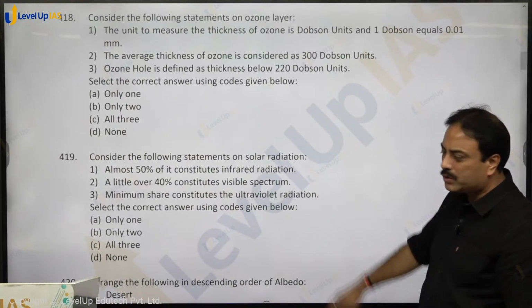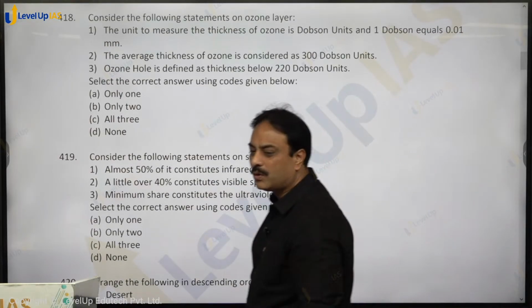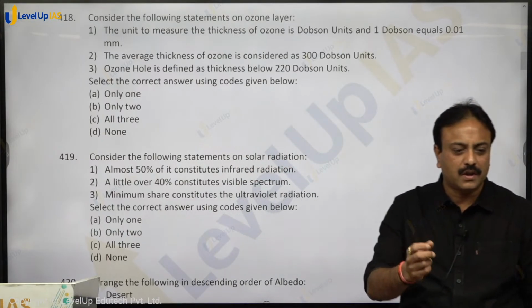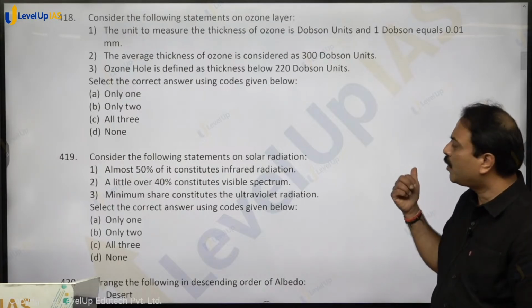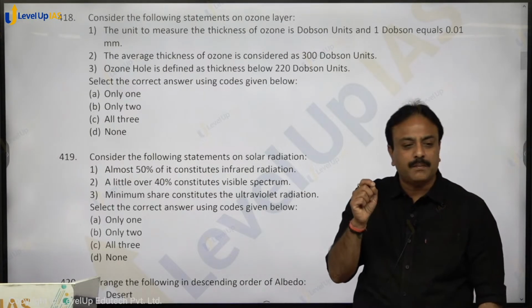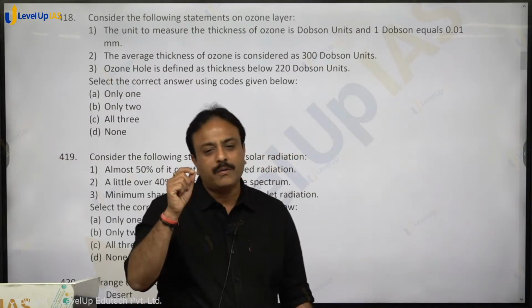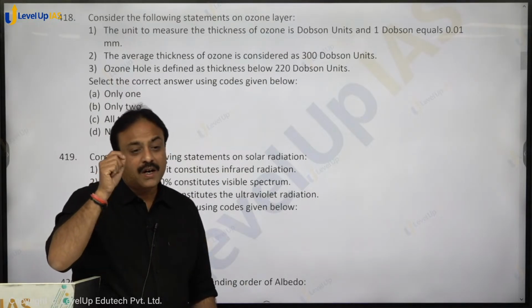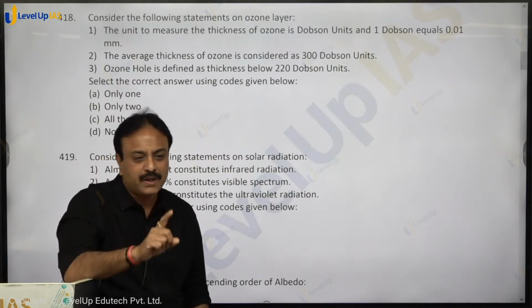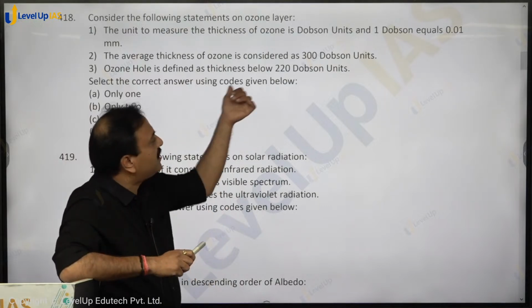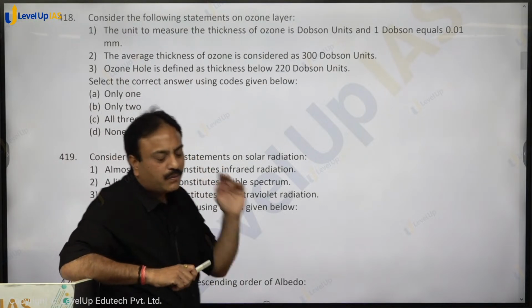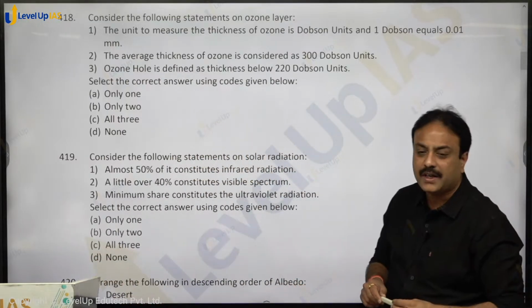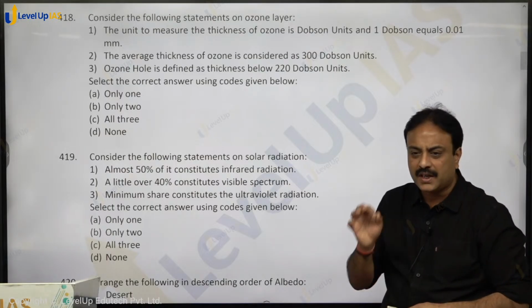Consider the following statements on ozone layer. We keep on hearing ozone layer, ozone hole. So what is the unit to measure the thickness of ozone? It is Dobson. And what is Dobson exactly? 0.01 millimeter. You all know 1 millimeter, all have used small scales in your pencil boxes. 1/100th of a millimeter is 1 Dobson, and the total thickness is 300 Dobson. So the first statement, that the unit to measure the thickness of ozone is Dobson unit, and 1 Dobson equals 0.01 millimeter, is absolutely correct.